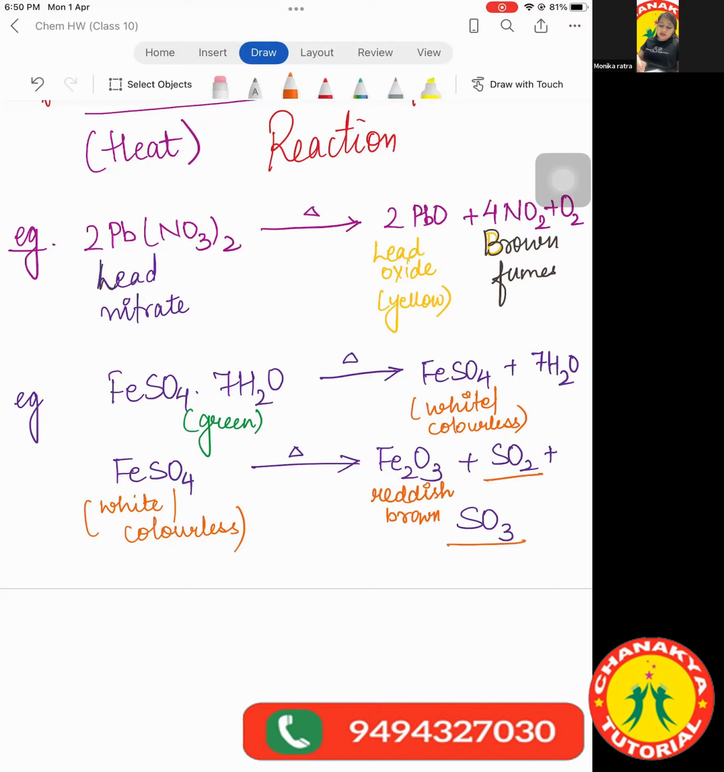And these two gases have the smell of burning sulfur. So again, what is the question which comes in the exam? Listen very carefully. The question is that there is a green colored compound which on heating gives a white colored compound, which on further heating gives a final product which is reddish brown in color, and also we observe the smell of burning sulfur. Then you are supposed to write this entire reaction. Is it clear?